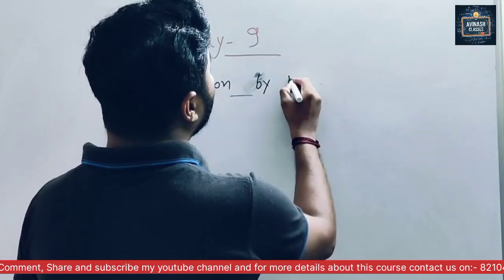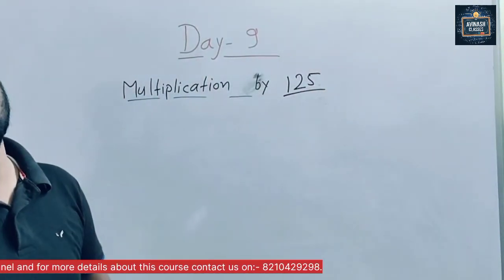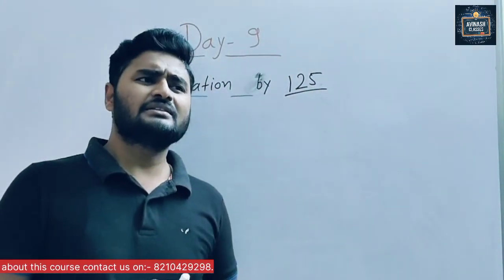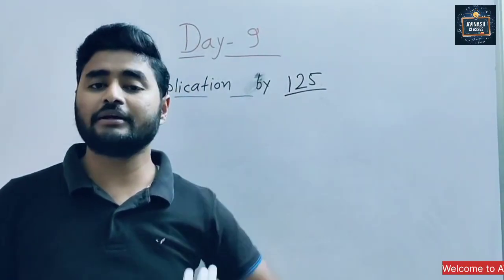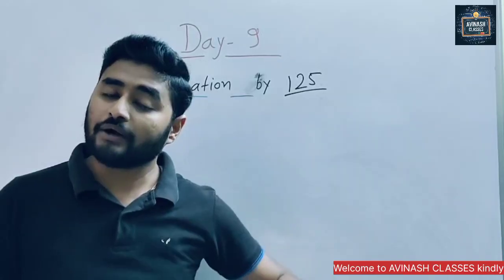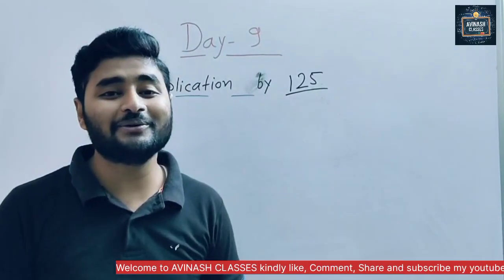Multiplication with what? 125. Sir, how do we multiply with 125? Okay, see. In 5, we divide it by 2. In 25, we divide it by 4. But in 125, what will we do?